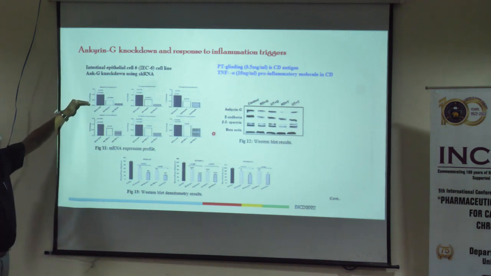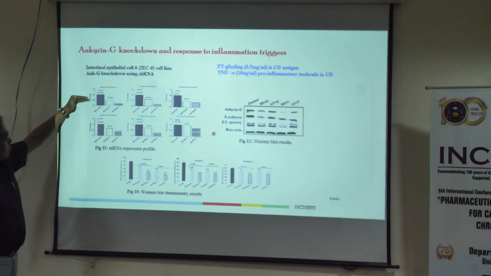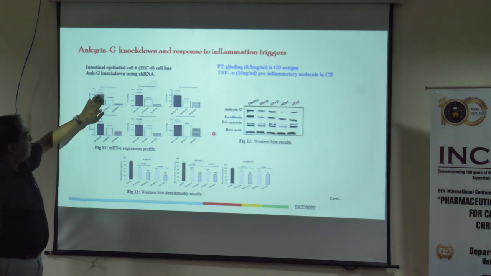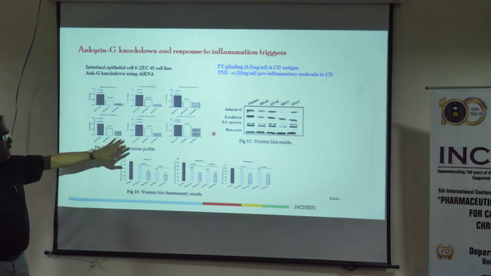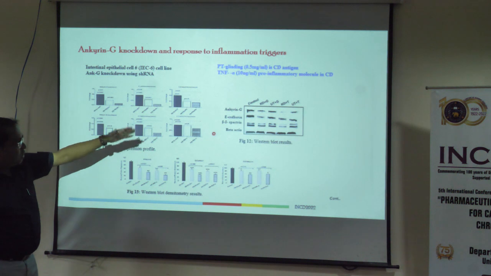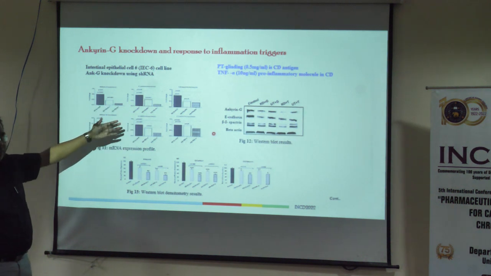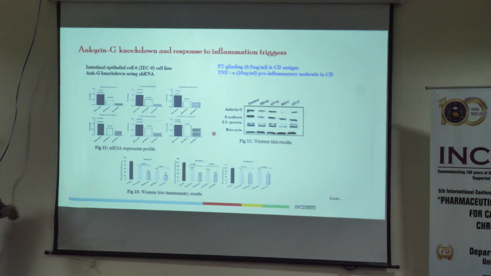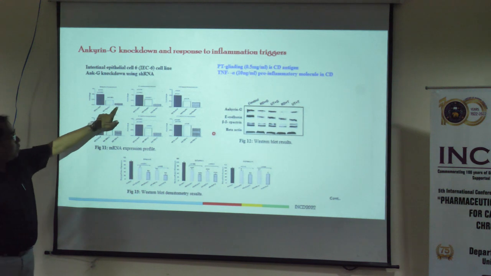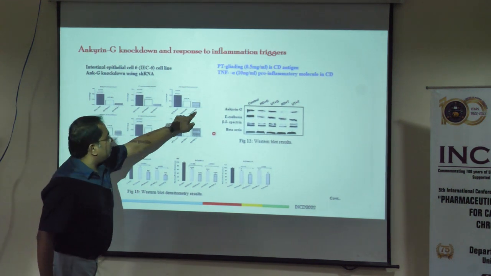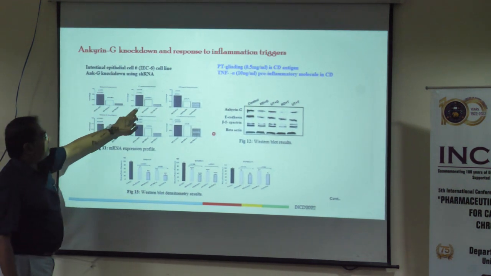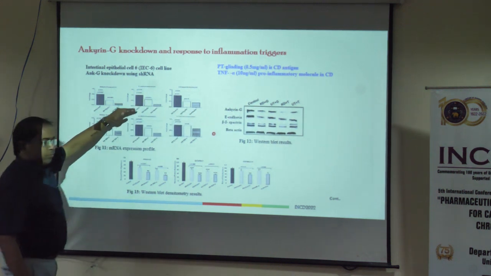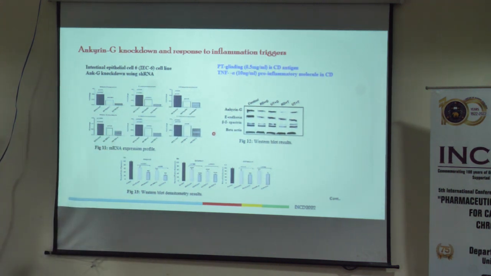This is for the expression level, and we found that when we give PT gliadin and TNF-alpha, all the gene expression comes down, and this downregulation is significant. The upper panel is for gliadin. When we give gliadin, the downregulation of ankyrin G and E-cadherin is quite significant.